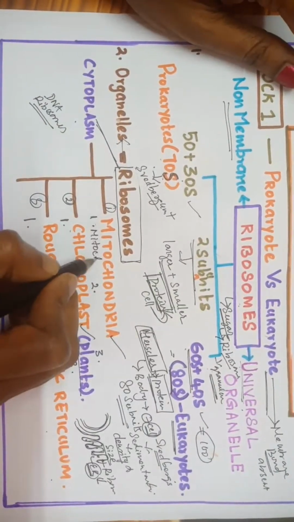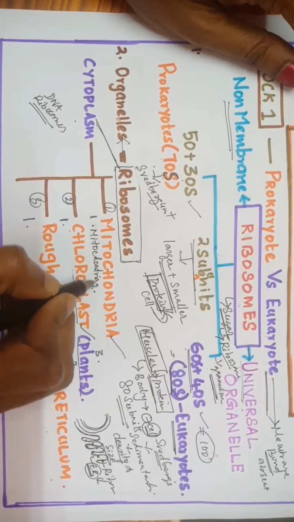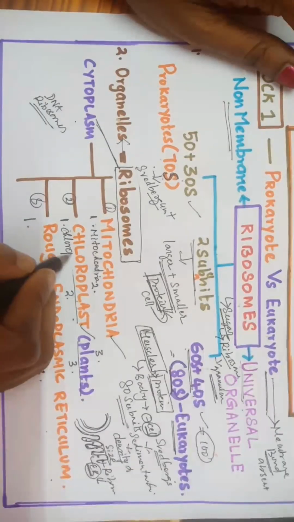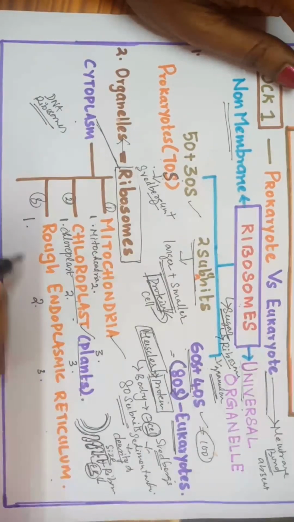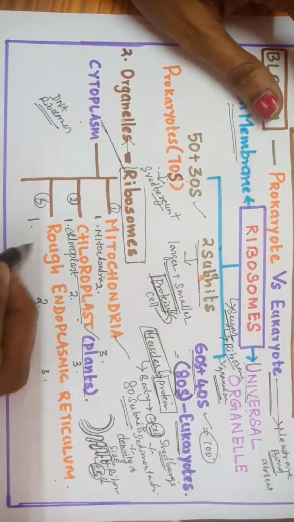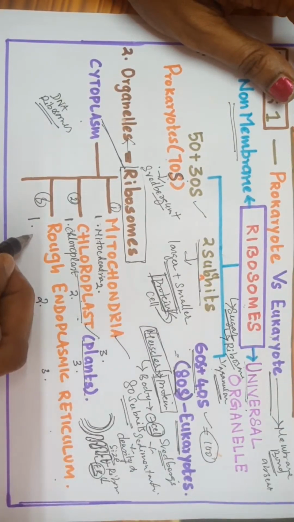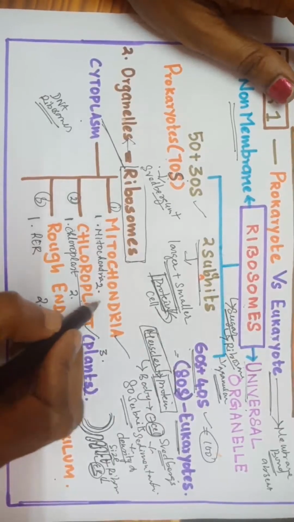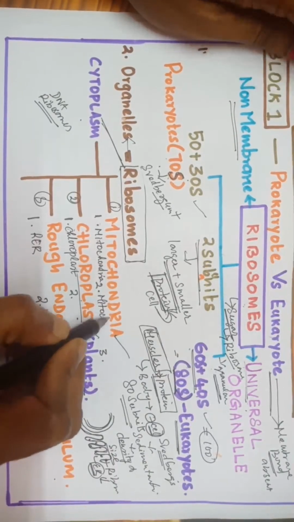That is our motto, right? Mitochondria. What are the 3 organelles which contain ribosomes? Chloroplast. All these are given in your NCERT. I have handpicked everything for you. You can go and check this. Okay, rough endoplasmic reticulum. What are the 3 organelles, students?